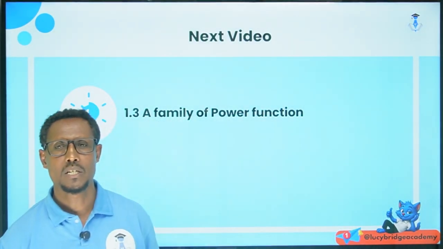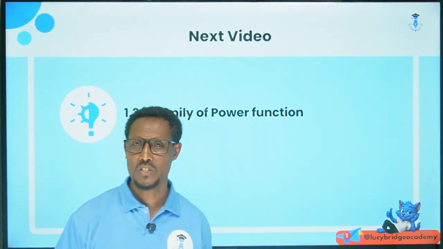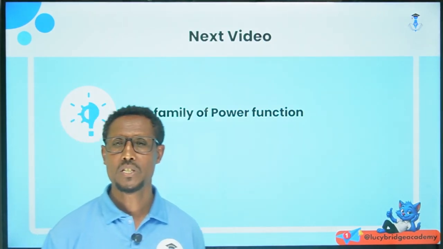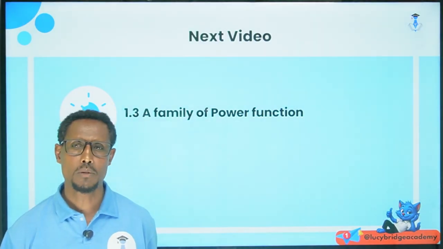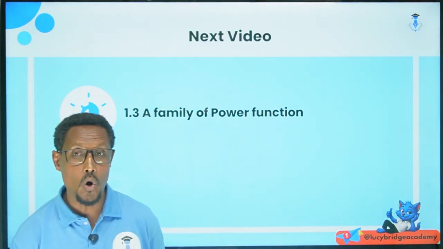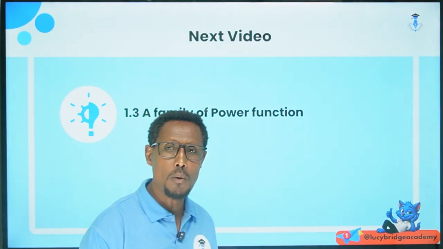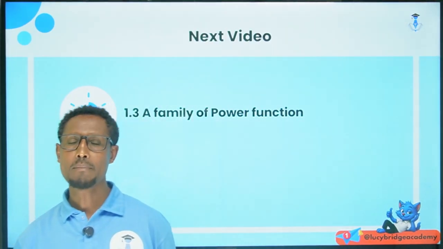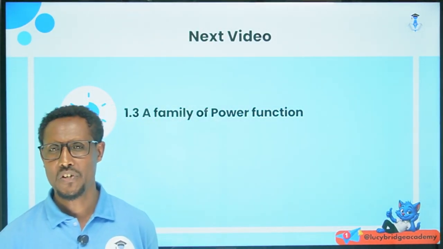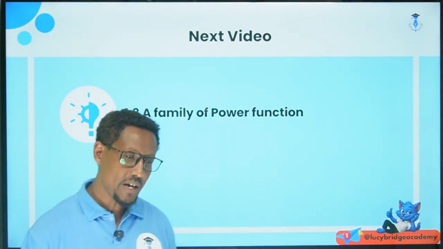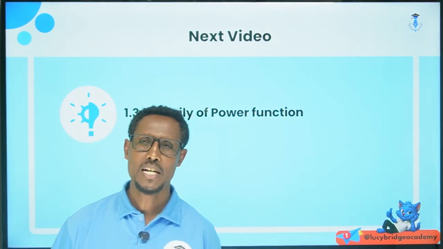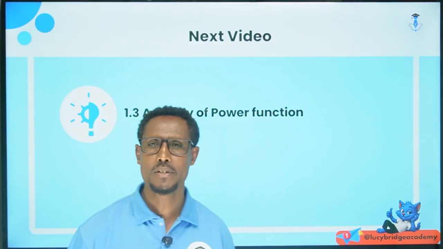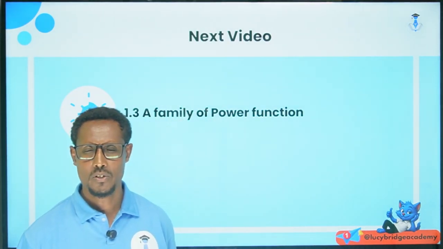Okay, this is all for today. We saw how to define a function. Don't forget that a function is a relation in which no two distinct order pairs have the same first element, or every element in the domain must be paired with exactly one element in the range, so that it is a function. Otherwise, not a function. Okay, and use vertical line test to detect whether a given graph is a function or not.